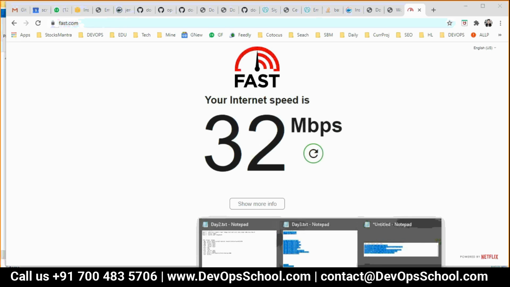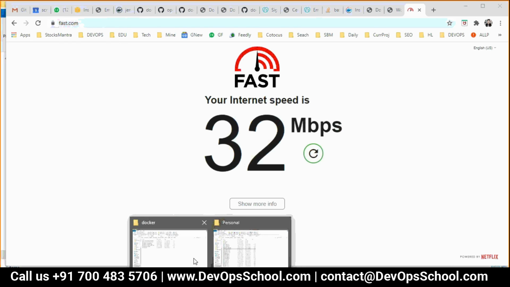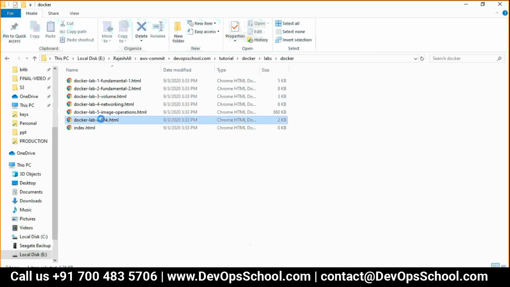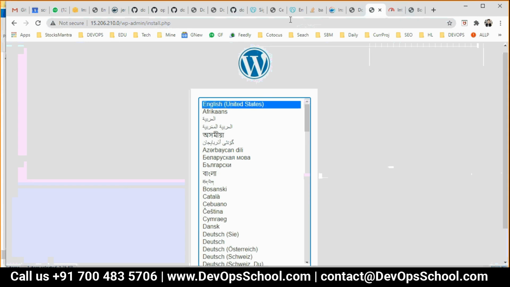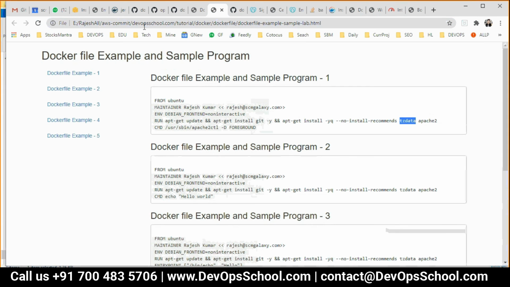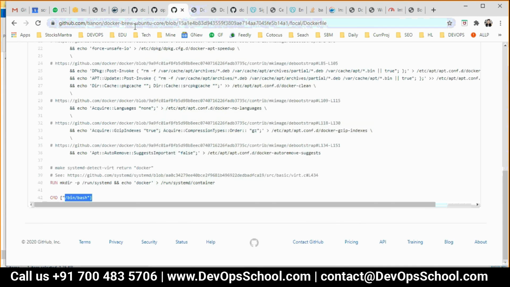Okay, so someone had asked the question, how do you link? In Compose, that link happens automatically. But if you really want to learn the linking, I will share one URL for you. If you do that, it's just 5 commands, and you'll be able to build an understanding of how the linking works.